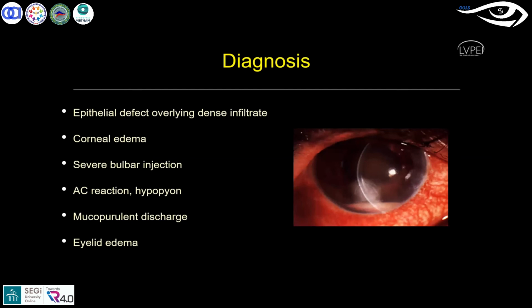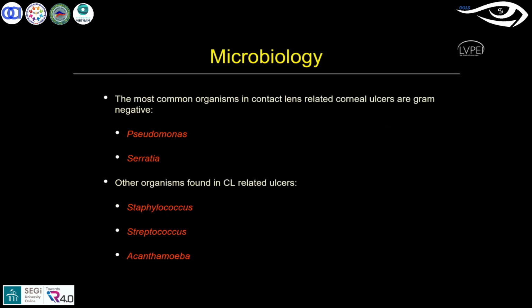The diagnosis is based upon the clinical findings. In the signs, you see a large epithelial defect and dense infiltrates, bulbar conjunctivitis, severe AC reaction, and severe hypopyon. There can be discharge, and they will have more symptoms also. What could be the reason? The most common organisms you see in contact lens related complications are Serratia, which are gram-negative bacteria, and other organisms like Staphylococcus.